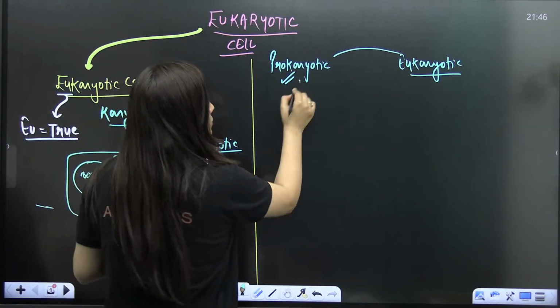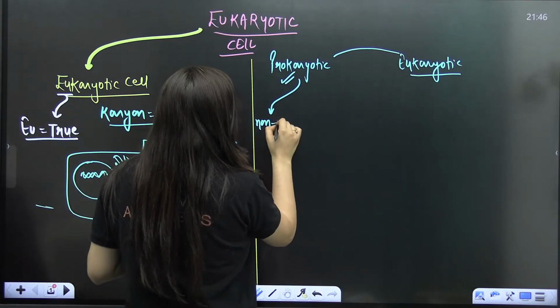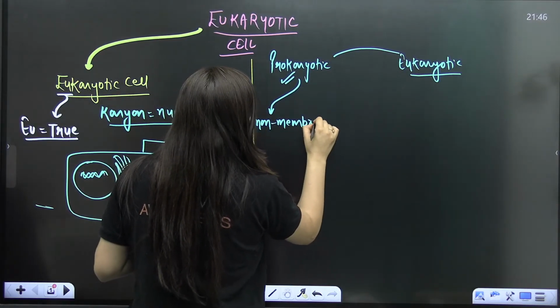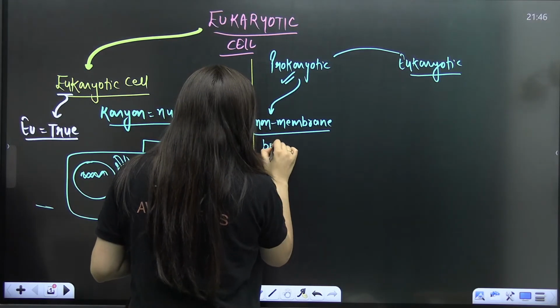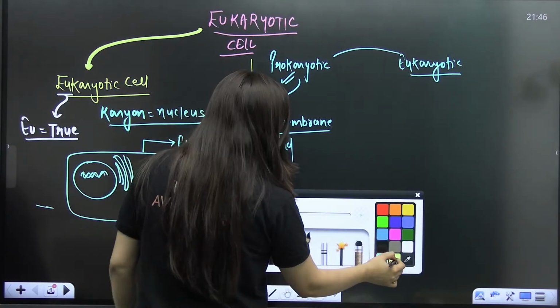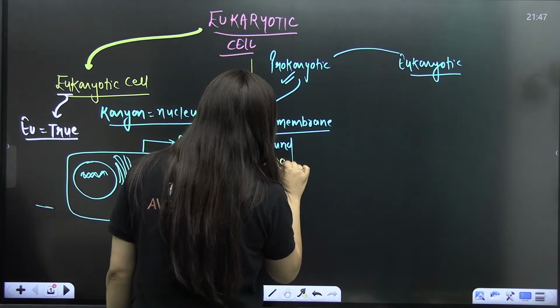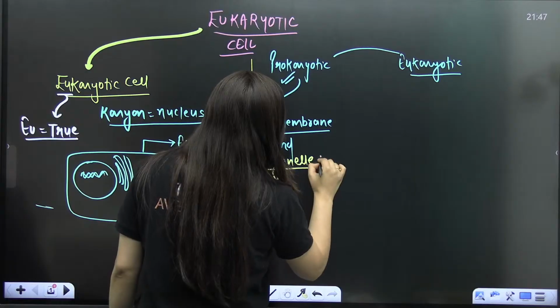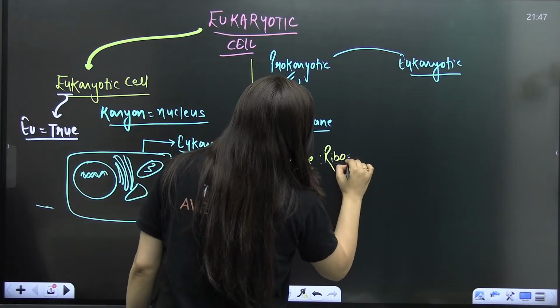When we talk about the prokaryotes, there is one organelle that is non-membrane bound, and that is the ribosome. Remember, students, in the prokaryotes we have the non-membrane bound organelle, and what is the name of that organelle? That is the ribosome, the protein factory.